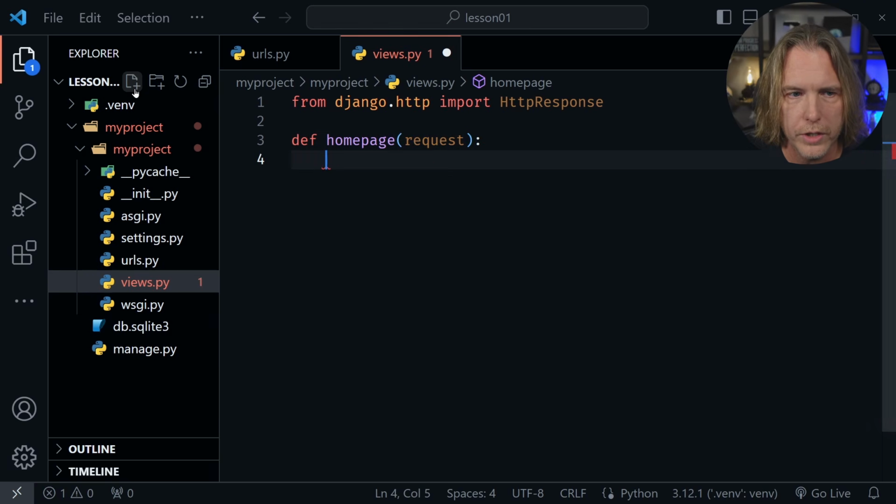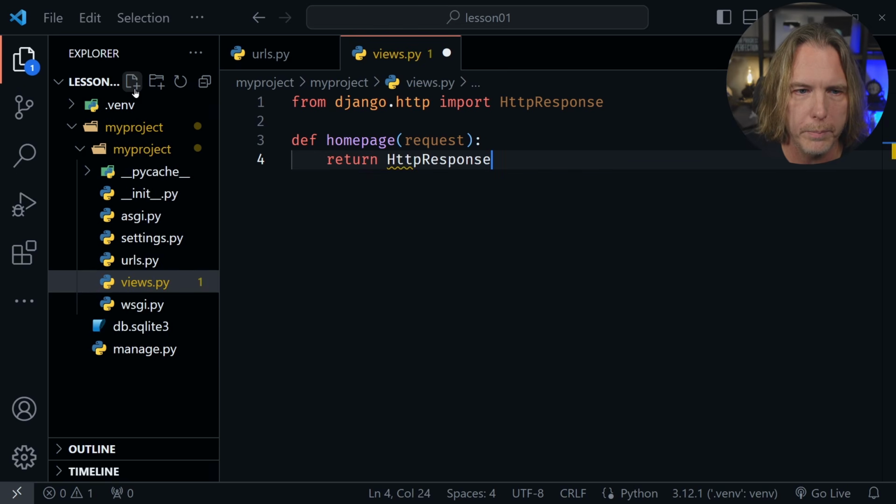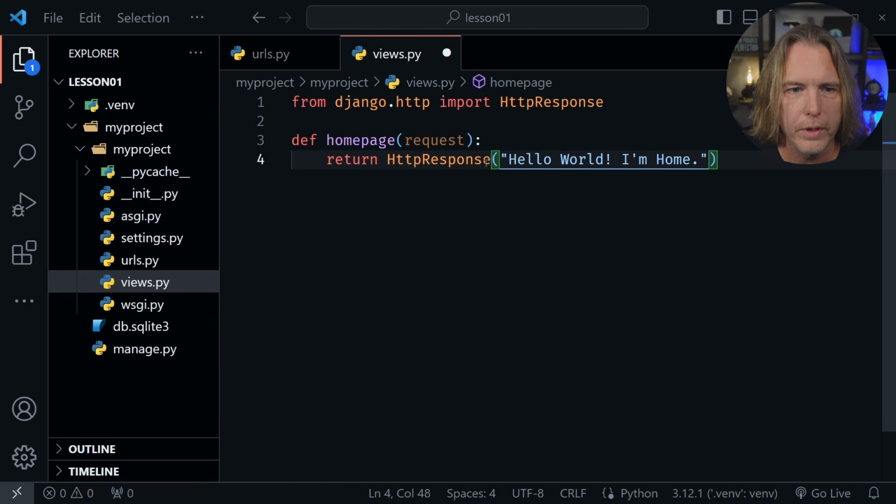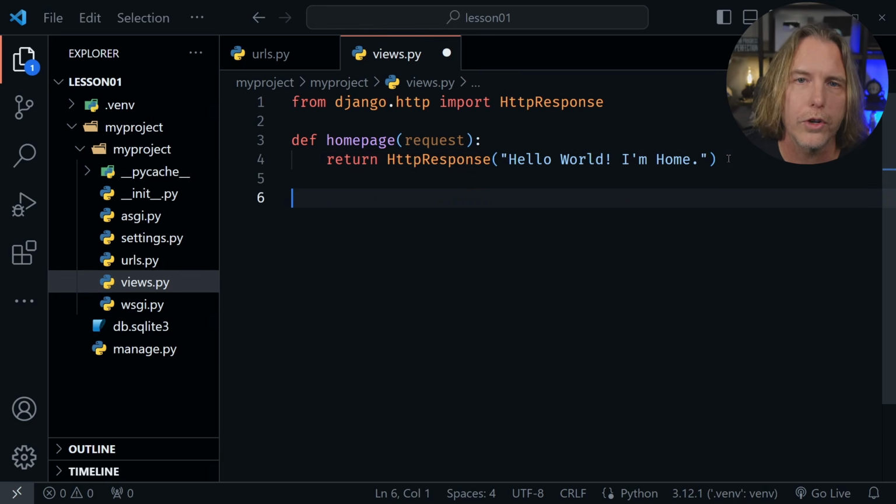Now, this is a function, so then underneath we're indented. And here we're going to return and we'll have HttpResponse. Now I'm going to respond with something very similar here, like hello world. That's kind of to be expected in an intro tutorial, right? After we say hello world, let's go ahead and add something else like I'm home. That works. So that's just a simple HTTP response to a request for the home page. And that's what we should see when we go to our home page once we hook all of this together.